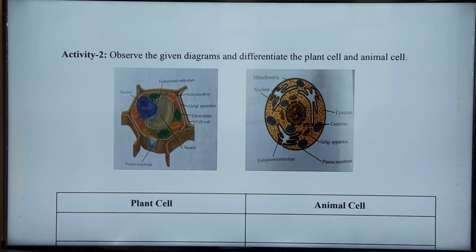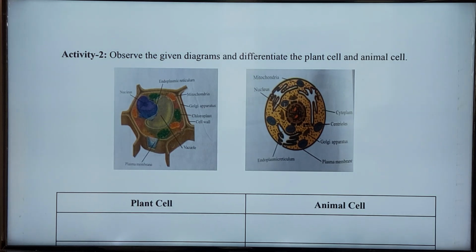Now I would like to give some more information about the nucleus. Okay, in the middle of the cell there is a dark colored dot. That portion is called the nucleus. The nucleus is one of the most important organelles of the cell, and for the first time the word nucleus was coined by Robert Brown in 1831.